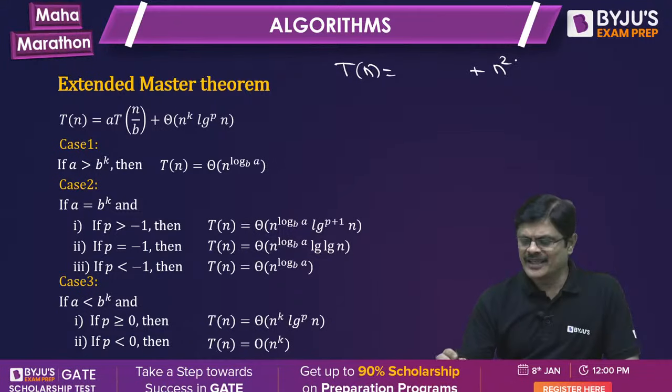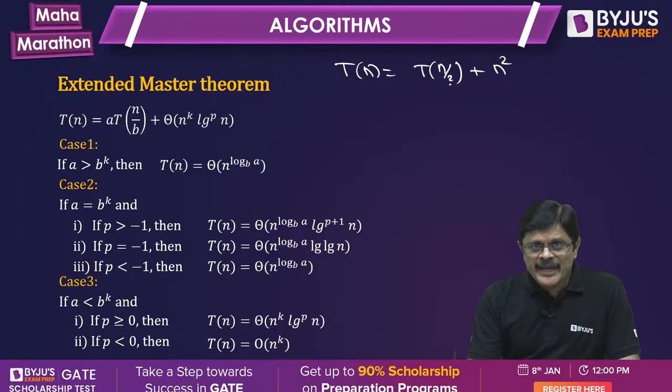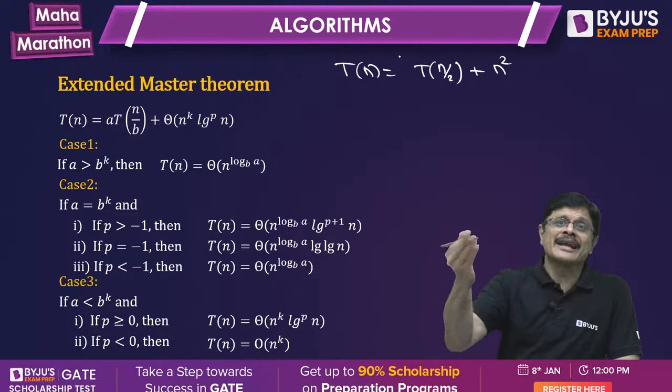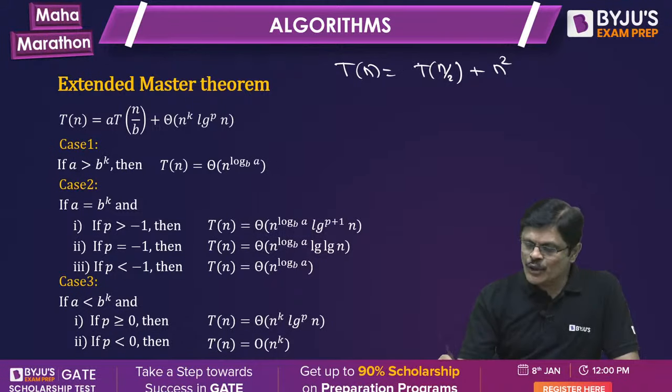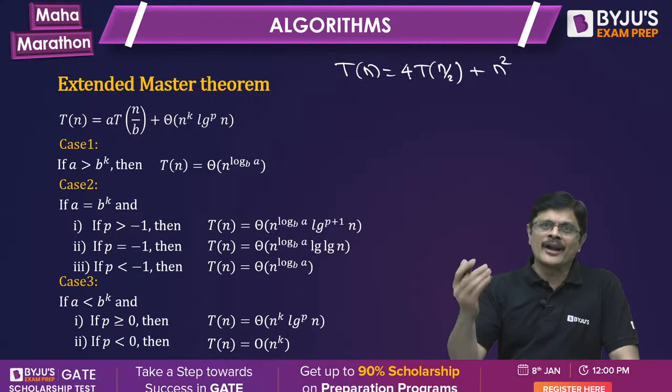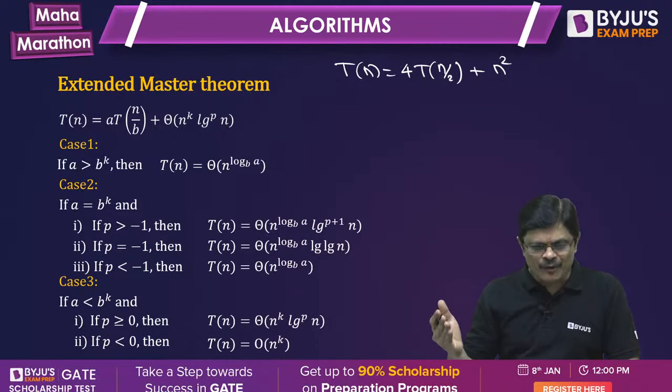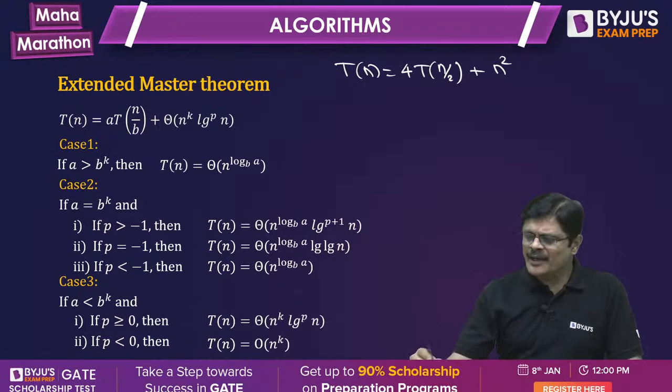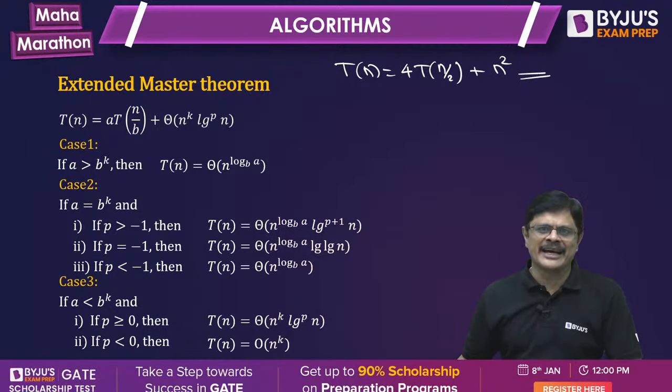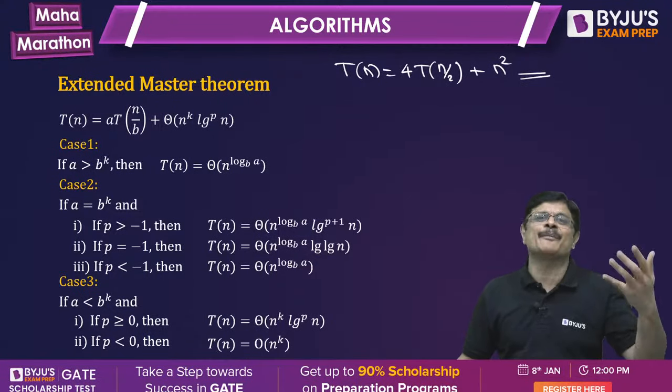Then a T(n by b), with b as 2. It can be 2 square, more than 2 square, or less than 2 square. So you can try with 4, numbers less than 4, and numbers greater than 4. Then keep on changing this value. Like that, keep different numbers and practice.